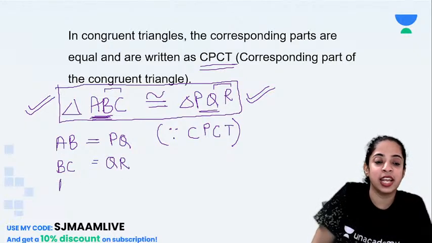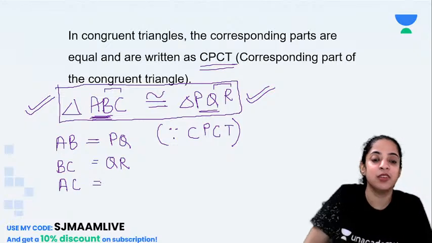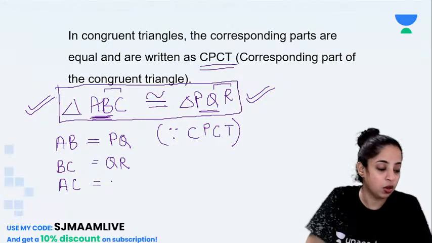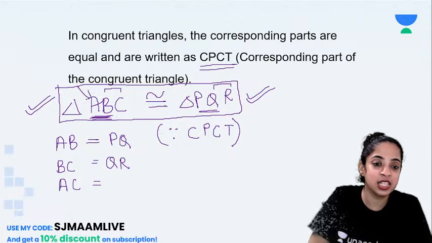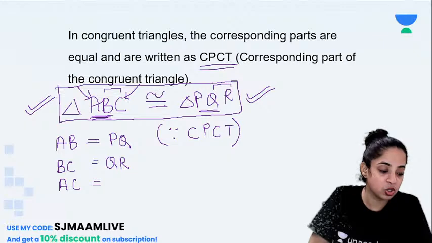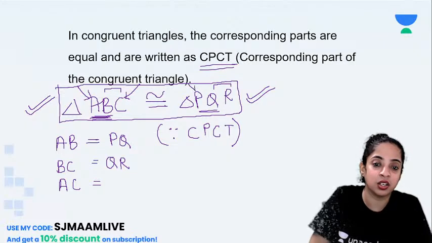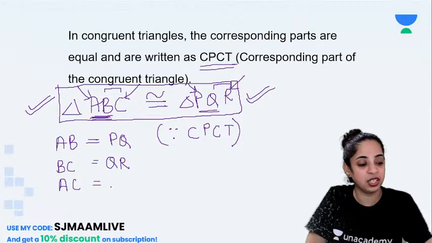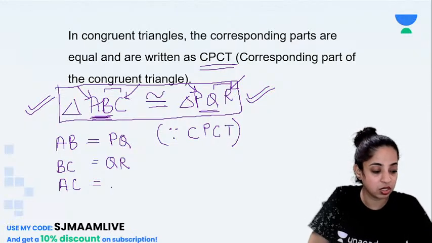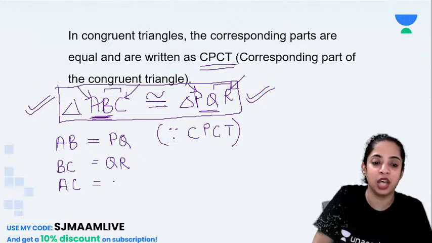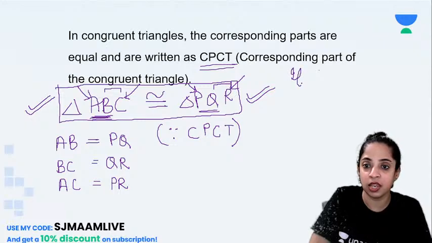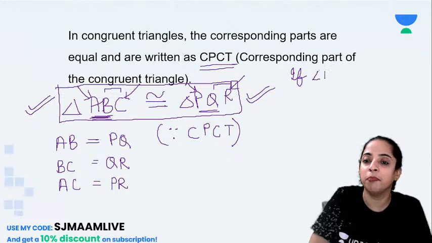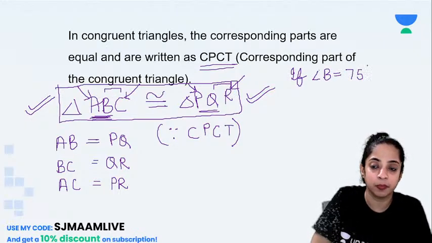Now can you tell me what AC will be equal to? A and C is the first and the third. So here also you will see the first and the third. So AC will be equal to, please write in the comment section. AC will be equal to PR. Very good.